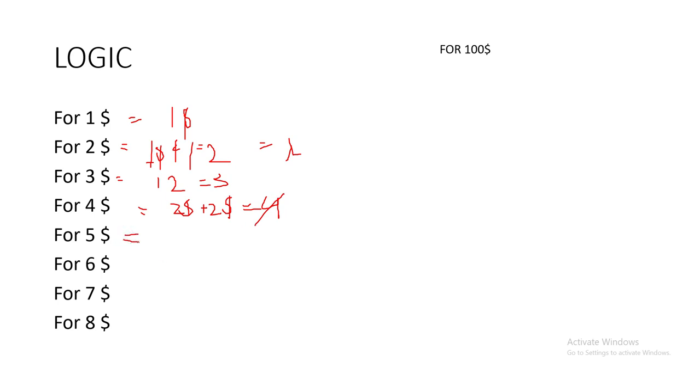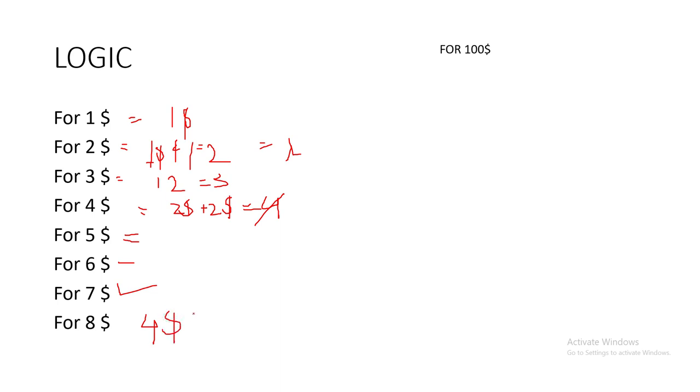For making $5, as we just discussed previously, we can use $1, $2 and $3 to get the maximum of 5. So we are not duplicating the values. For 6 it can be 4 and 2. For 7 it can be 4, 2 and 1. For 8 we have to use two $4.